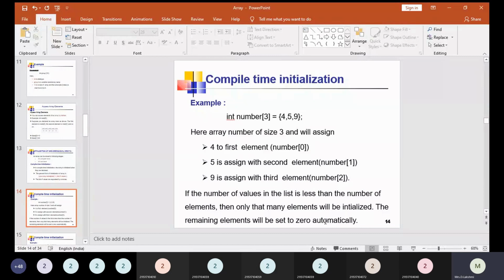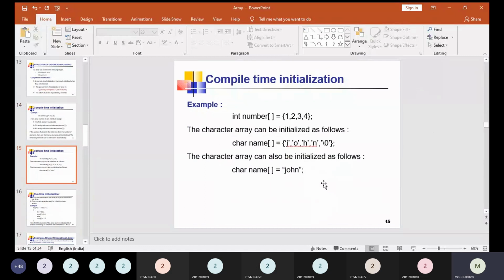So if you are giving int number of 10, but at the right side we are initializing only 5 values, the remaining 5 locations are going to be empty, so automatically those empty locations get 0. We also have compile time initialization where we do not mention any size of the array.